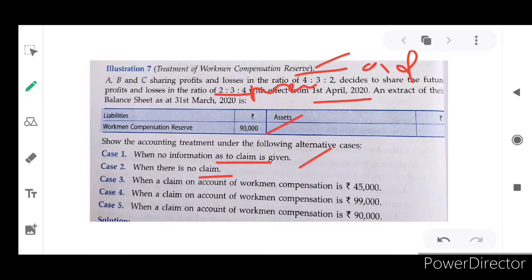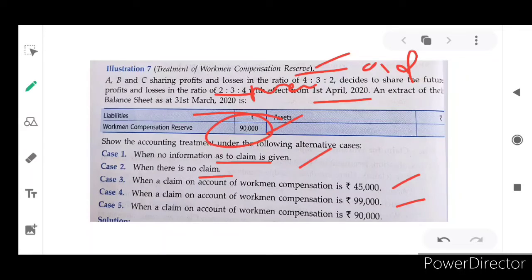When the claim on account of workman compensation is 45,000, which is less than the 90,000 already reserved, only 45,000 is used and the balance 45,000 will be transferred to partners' capital account. Next, when the claim is 99,000, which is more, the 9,000 excess will be debited to revaluation account, and again to partners' capital account.